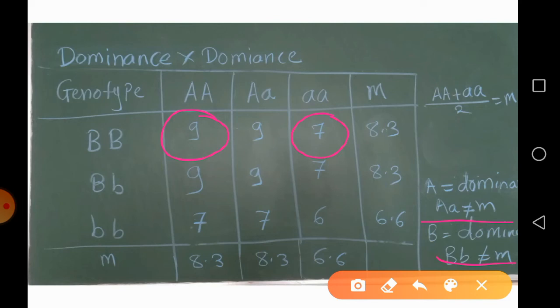So here, we will observe complete dominance because the heterozygote takes a value of this homozygous dominant parent. Due to this dominance condition, instead of taking only the 2 parental average, we have to take an average of 3. So the mid value is 8.3, which is not equal to this heterozygote phenotypic value. If you look at the B gene, you can also see the mid value is 8.3, which is not the same as the heterozygote individual. So in that case, both genes are dominant to each other.